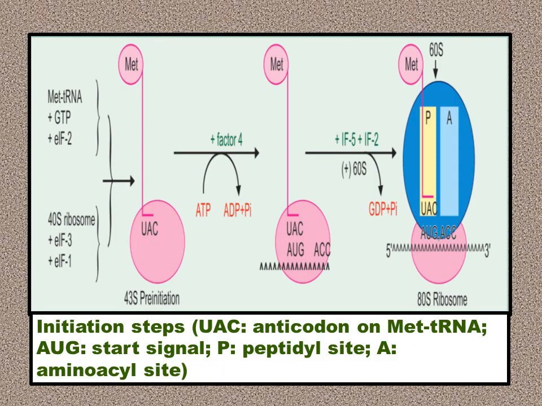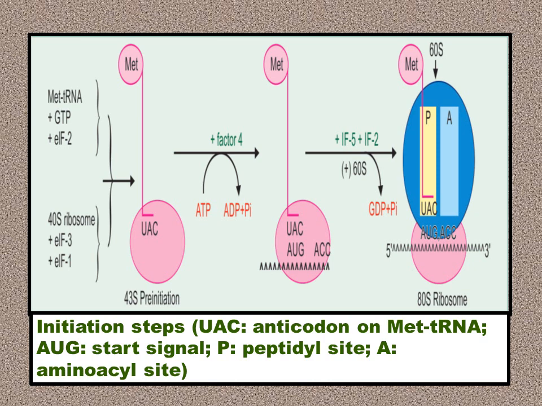The second stage in protein biosynthesis or translation is initiation, after the activation of amino acids. So on the left hand corner you've got methionine tRNA, which is the activated amino acid, the first amino acid to be added, methionine, and the tRNA is charged with the methionine, plus GTP, plus eukaryotic initiation factor 2, plus the ribosomal unit 40S in case of eukaryotes.